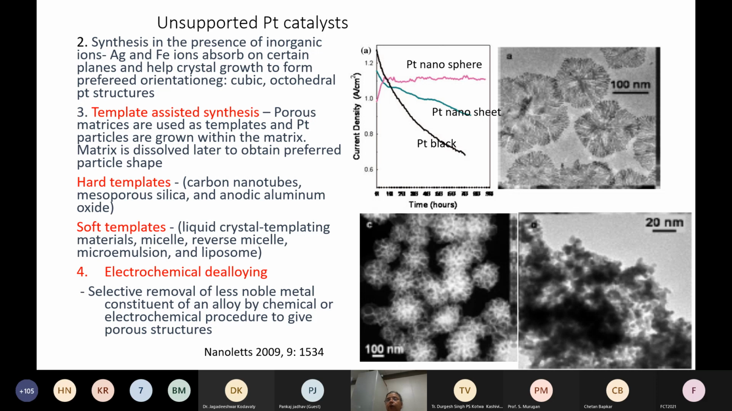Apart from this, you can also do electrochemical de-alloying, where you have a copper-platinum alloy or something similar, and then you etch away the copper so that you are left with platinum particles. This kind of process forms a porous structure of platinum, which is very good for catalysis.